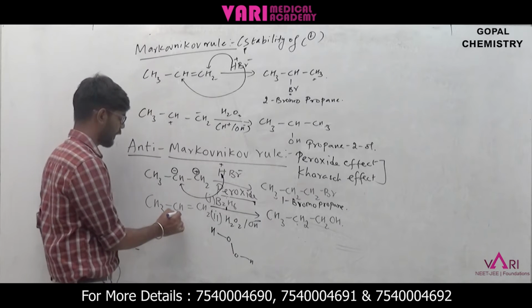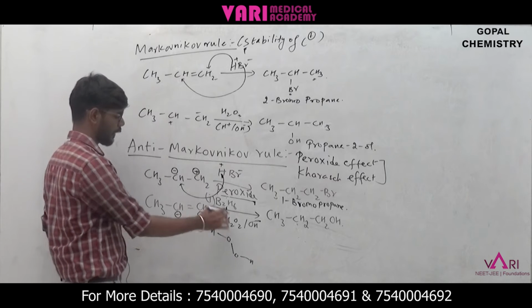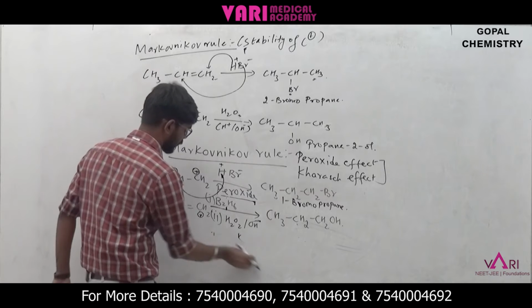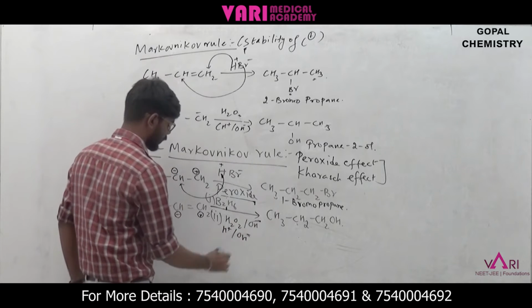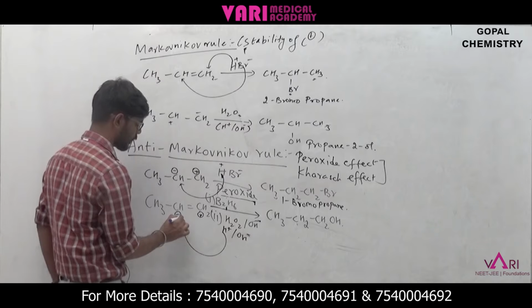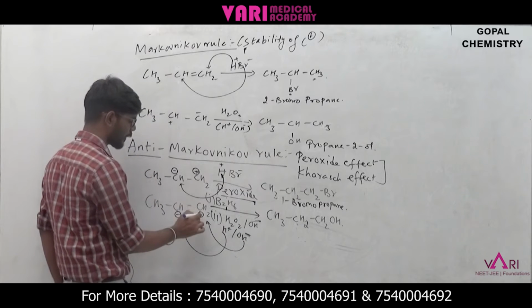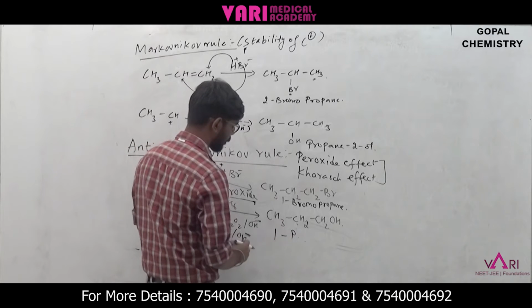Here we have CH minus and CH2 plus. So the water will be added. The water molecule consists of H plus and OH minus. So the H plus will go here and OH minus will go with this carbocation, and we will have 1-propanol.